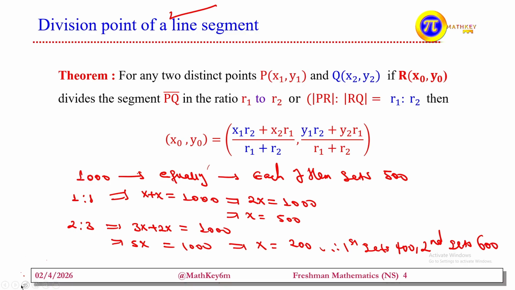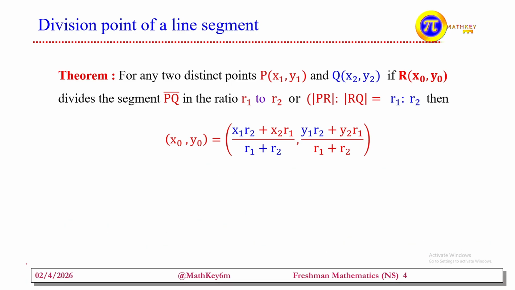So when it comes to the distance between two points, in that way we can find a ratio. This means that in case of two points P and Q, we can find a point R which consists of x, y, that divides line segment PQ with the ratio R1 to R2, given by the formula.